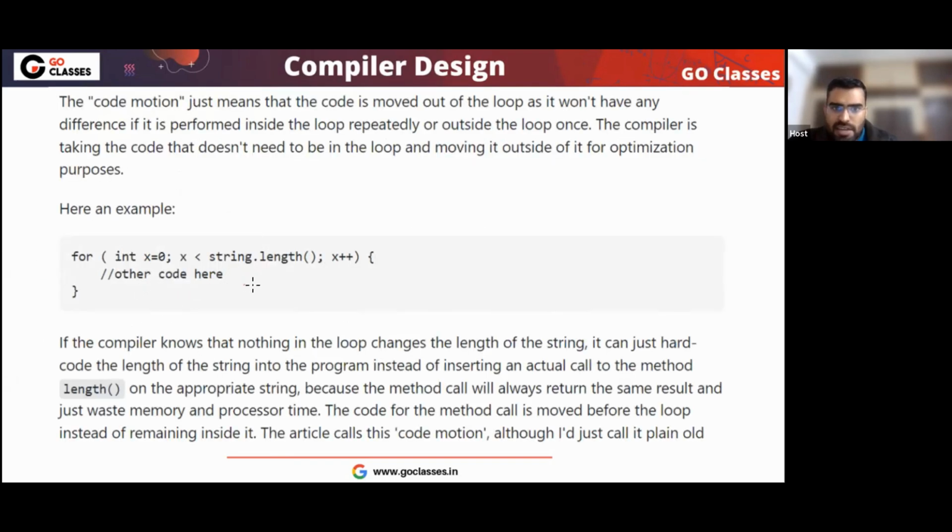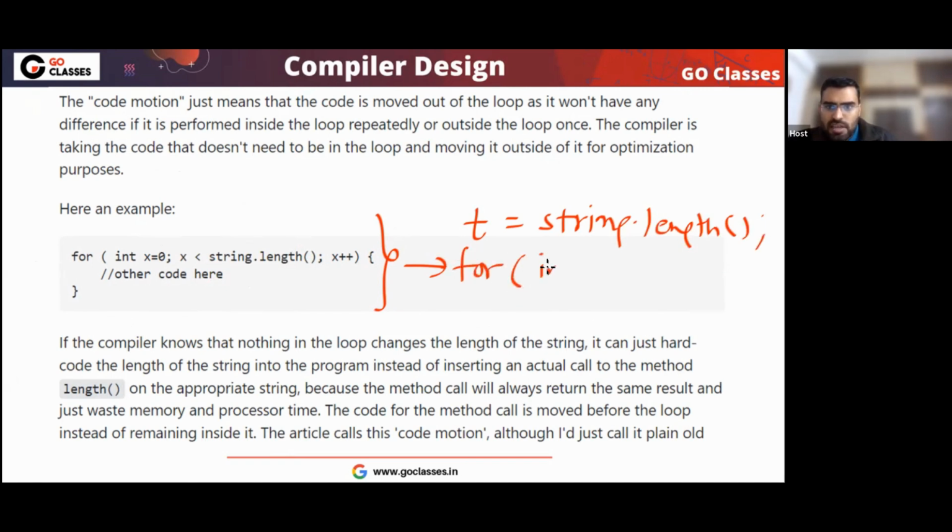For example, here, can we do code motion? Tell me. If the length of the string is not changing, then take it out. You can store the string length in a, so that you don't have to call this function again and again. Is this point clear to everyone?